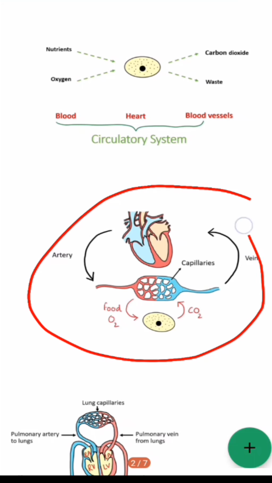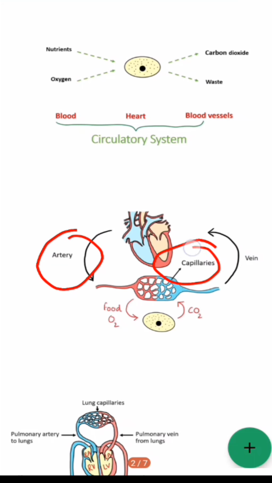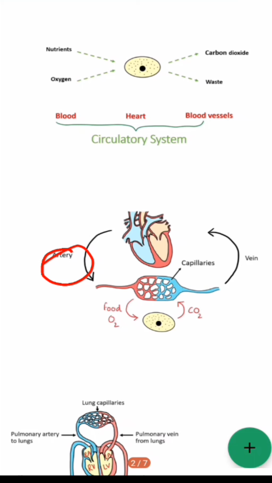In this process, there are three types of blood vessels involved, that is vein, artery, and capillaries. Artery is the blood vessel that carries pure blood only, and the vein is the blood vessel that carries impure blood, and the capillary is the thinnest vessel that transports blood to the cell or the tissue, and it is formed from both veins and arteries.